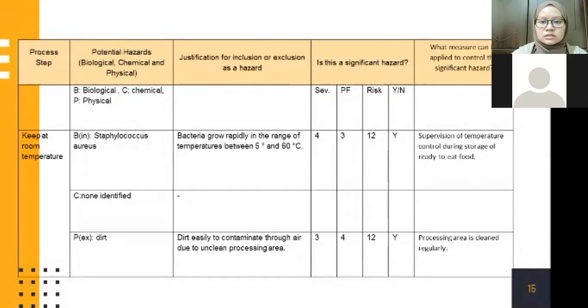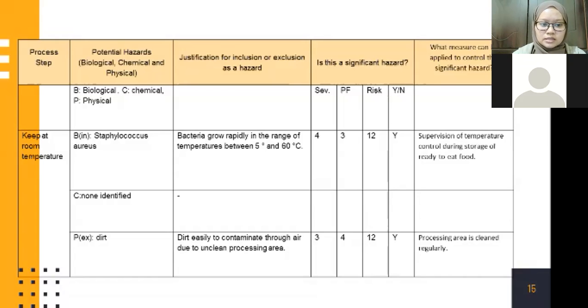And the risk range is at 12, and yes, it is a significant hazard. And the measure that can be applied to control the significant hazard is supervision of temperature control during storage of ready-to-eat food.